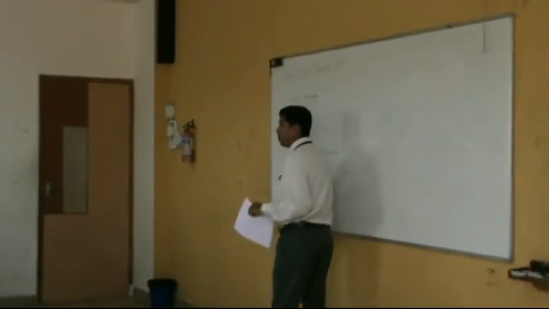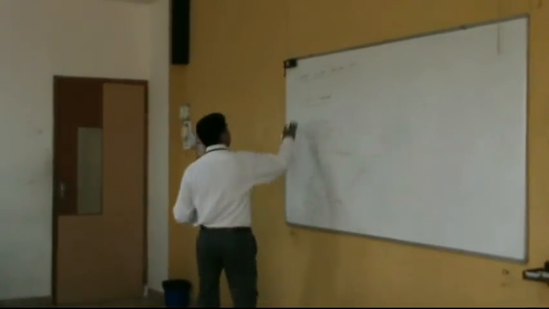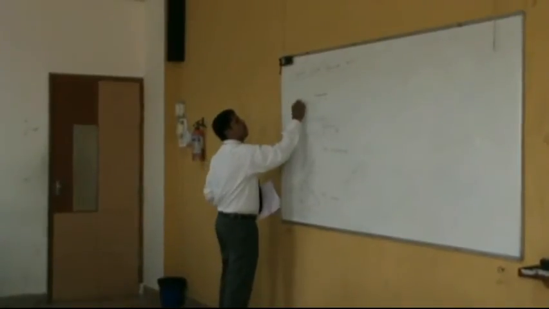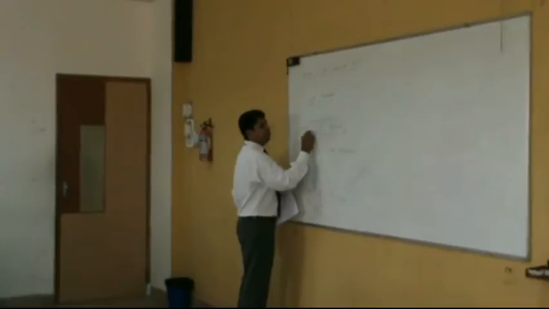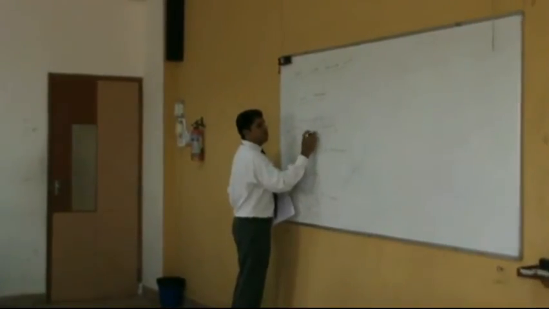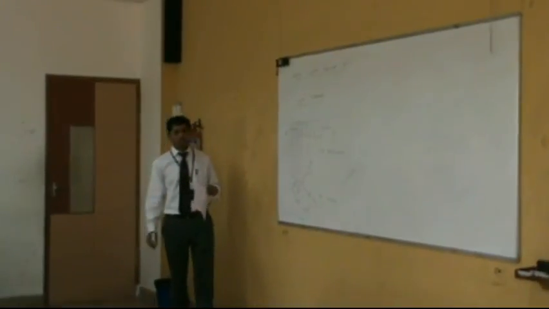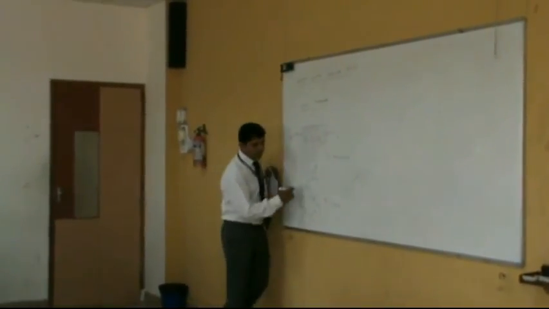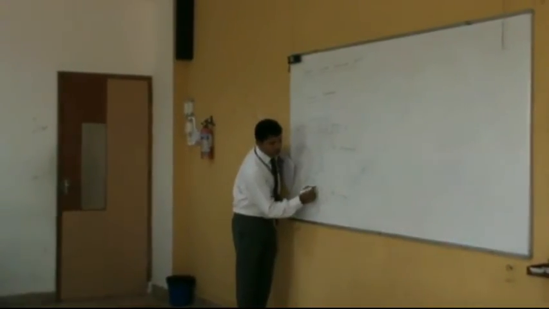We can write in a similar way for a PNP transistor. I will just replace it here. For a PNP transistor, the terminals remain the same: collector, emitter and base, 3 terminals remain the same. But look here, the arrow mark will be inward.